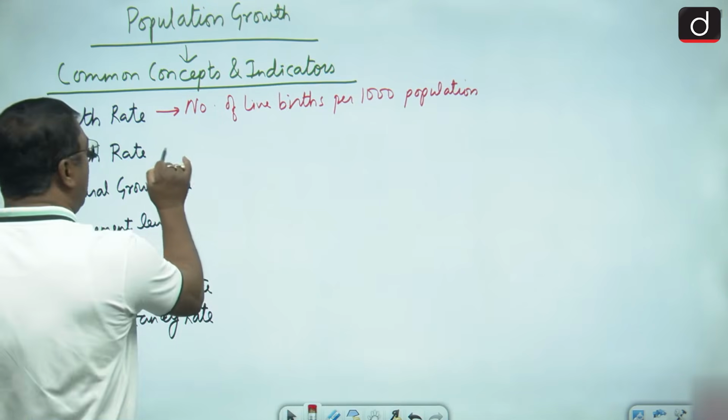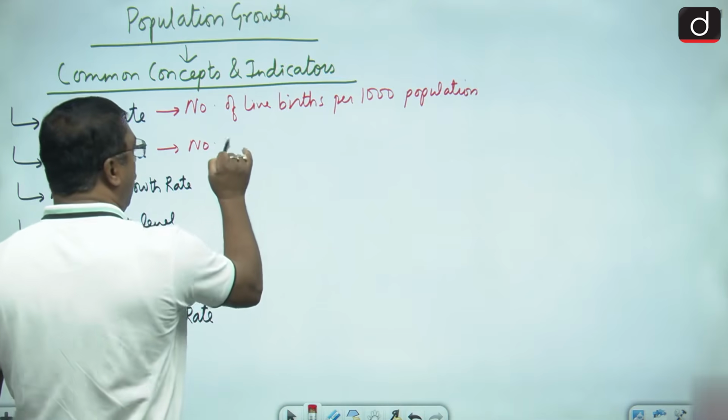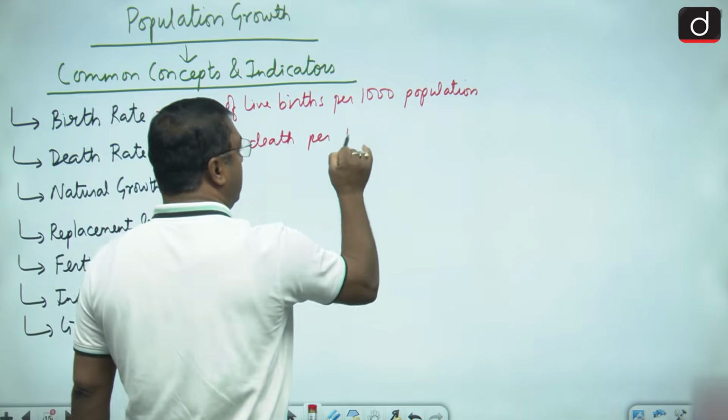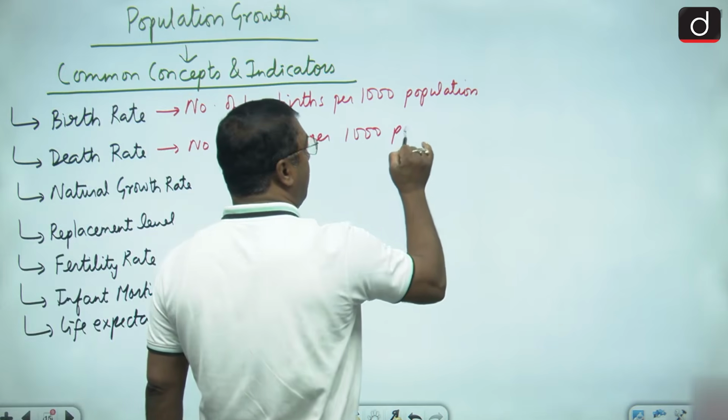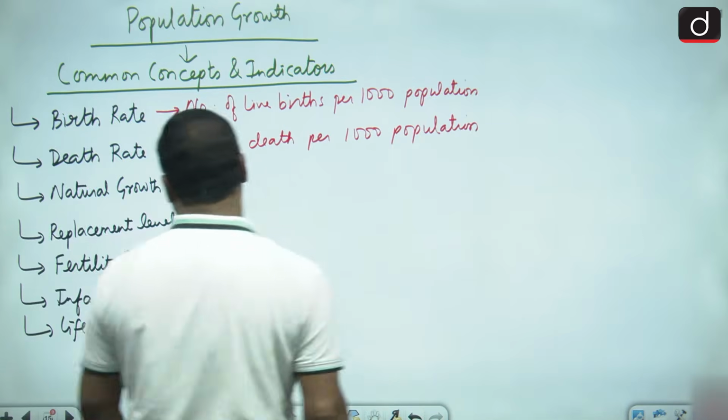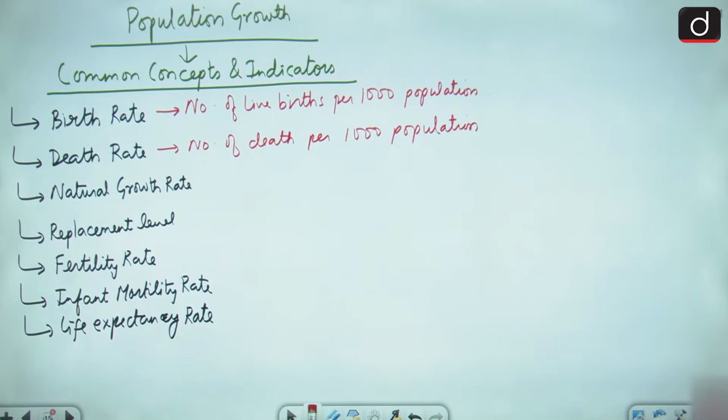And death rate is what? Number of deaths per thousand population. Okay, so this is the birth rate and the death rate.